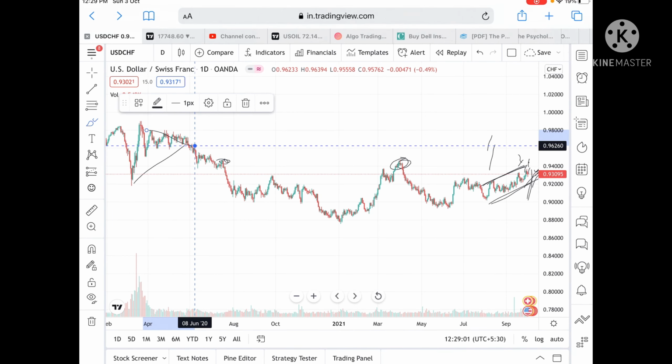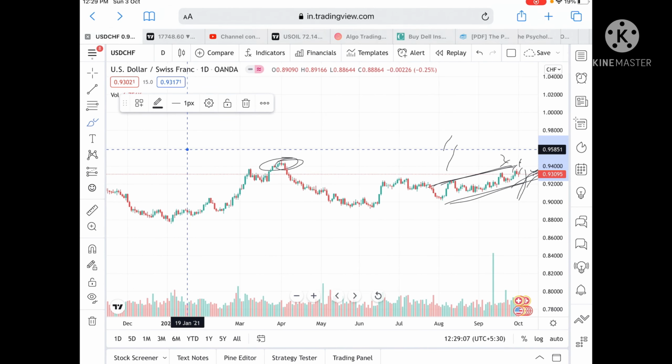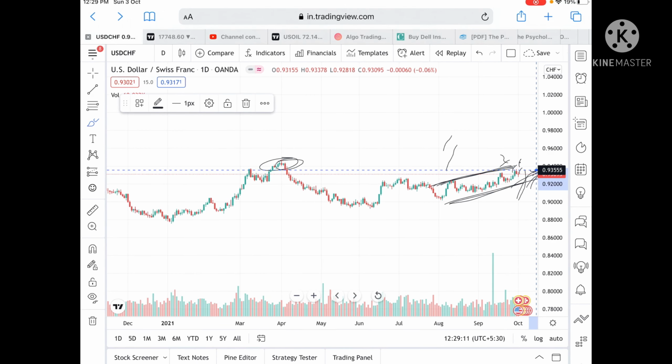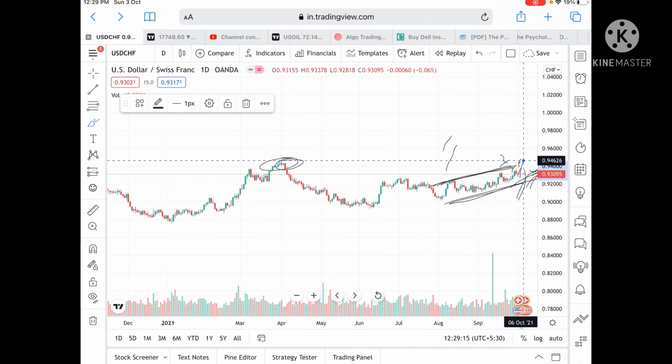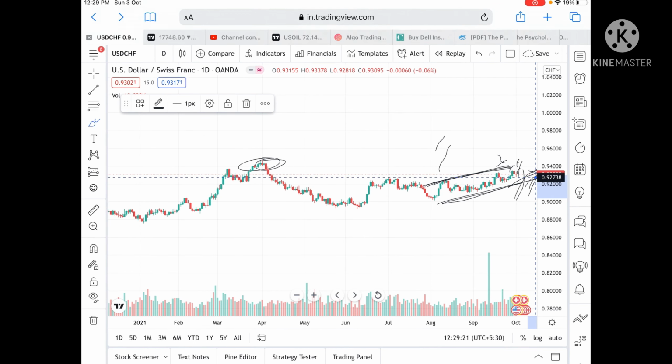At this level, I already explained that there will be a sharp fall after this particular range, because it was making a narrow range. Now also we have seen a more upside trend. Suppose the price sustains above a level of 0.9360, then there is a probability it can touch a level of 0.94626 also. But suppose the price doesn't sustain this level, then we can see it go to a level